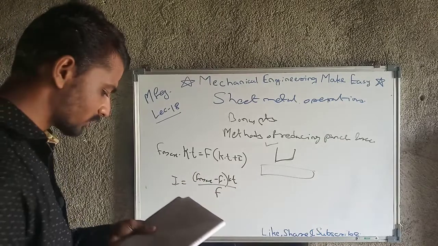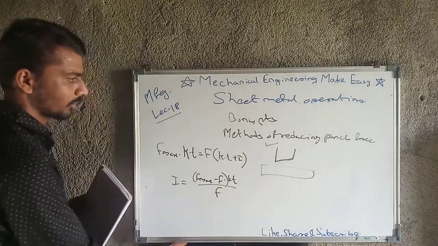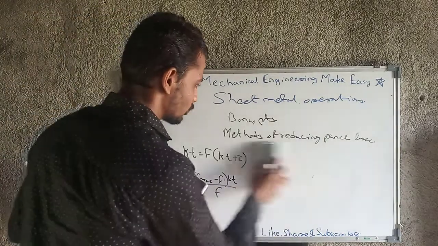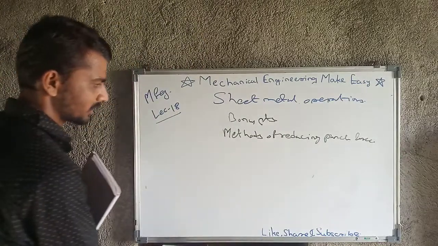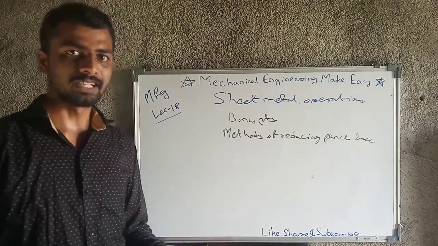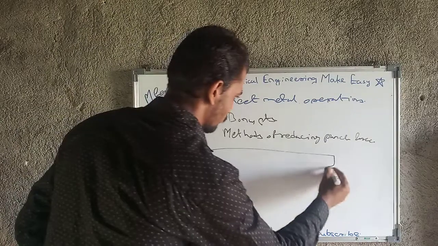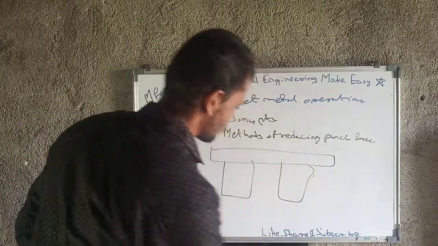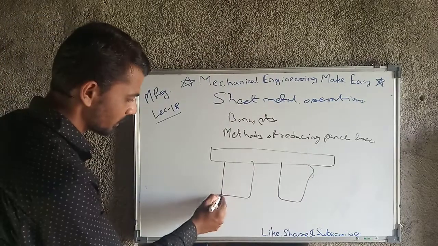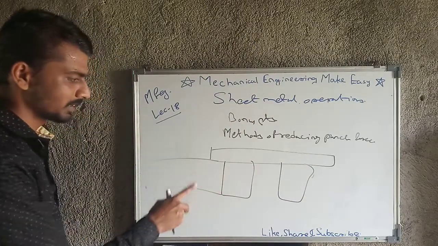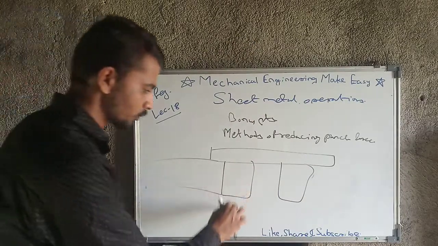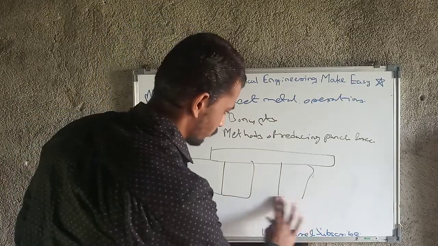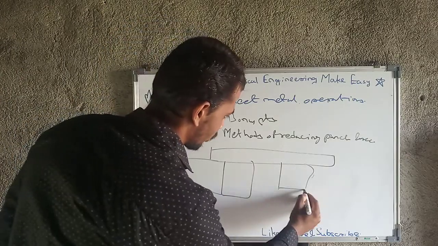We will look at another method, which is staggering of punches. What is the case of staggering of punches? If we are providing a number of punching operations simultaneously, for example on this workpiece we are using a number of punches at a time, we maintain the height of the punches such that the first punch will punch the product, and after that the height of the next is reduced.